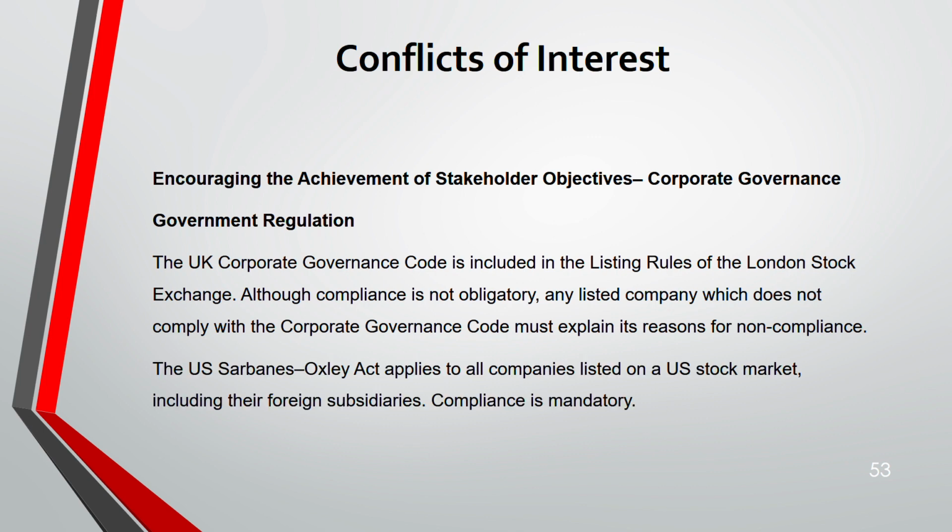But the US system is different. It is not principle based, it is rule based. All companies have to comply with the US Sarbanes-Oxley Act whether you like it or not. It's compulsory, mandatory. Not only US companies, but companies that are listed on the US stock market, also their foreign subsidiaries, should comply with the US Sarbanes-Oxley Act. And let me tell you, it's very expensive.